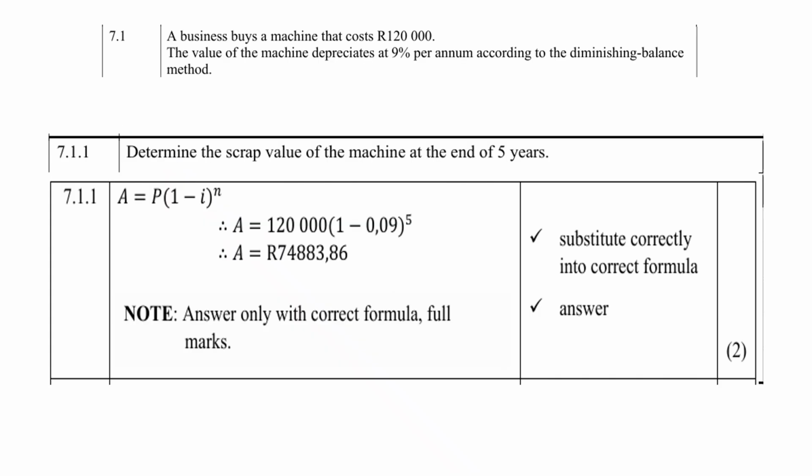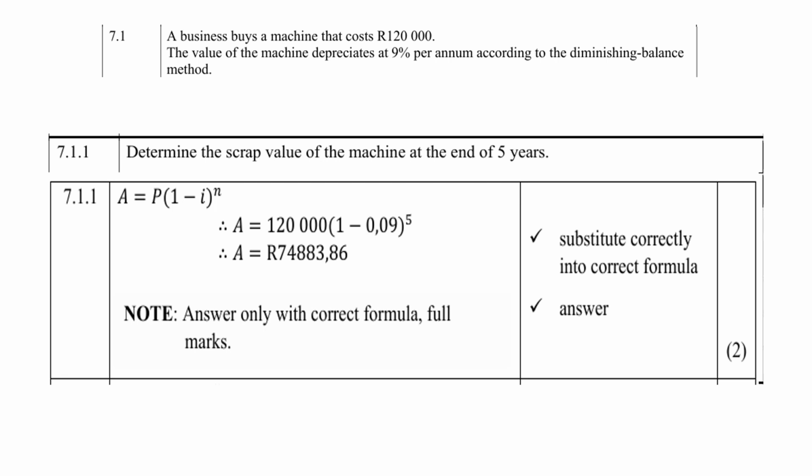7.1.1. A business buys a machine that costs 120,000 rand. The value of the machine depreciates at 9% per annum according to the diminishing balance method. Now there's a hint in what they're saying there. If they say depreciate, then you must remember it is the formula with the negative. And if they say diminishing balance, then this should remind you of compound interest, what you've learned in grade 11. So the first question, 7.1.1, determine the scrap value of the machine at the end of 5 years.